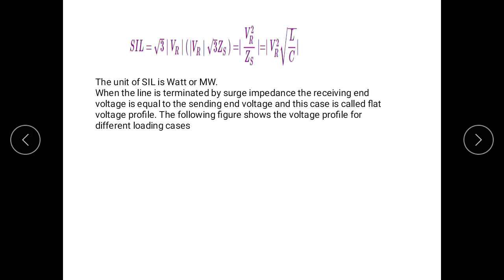So when the line is terminated by surge impedance, the receiving end voltage is equal to the sending end voltage, and this case is called flat voltage profile. So the following figure shows the voltage profile for different loading cases.